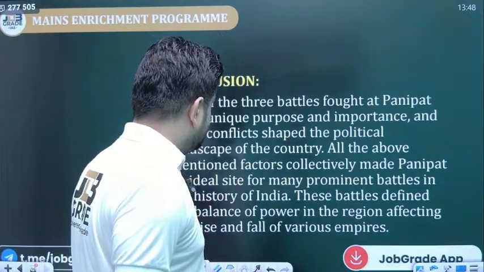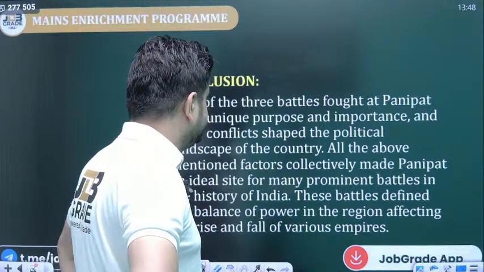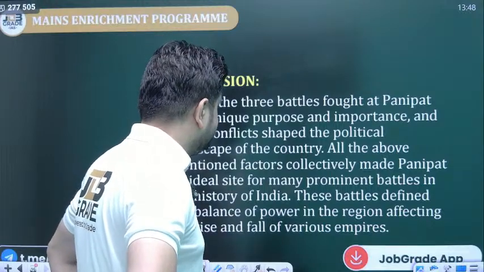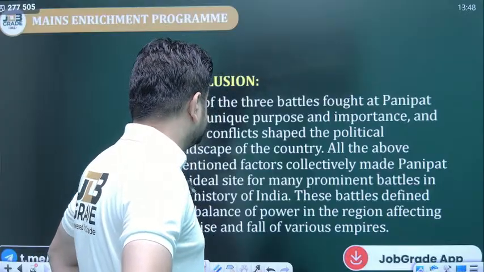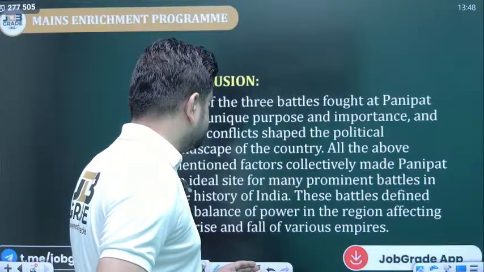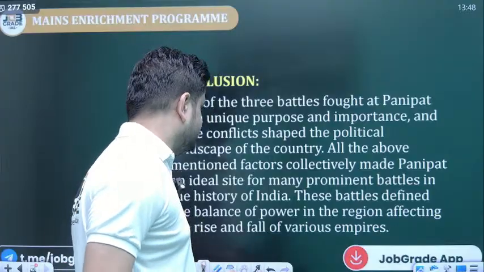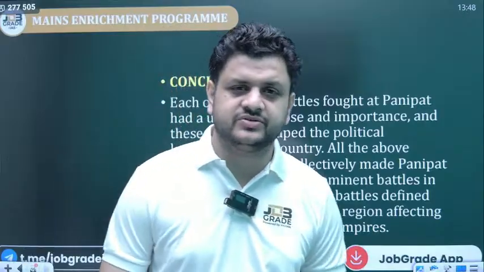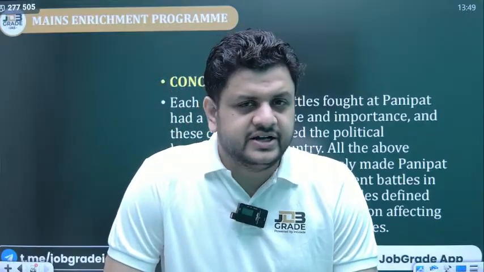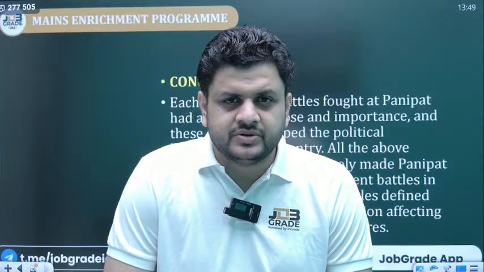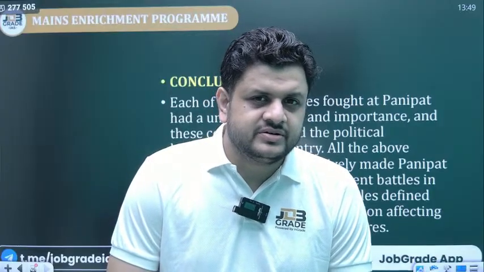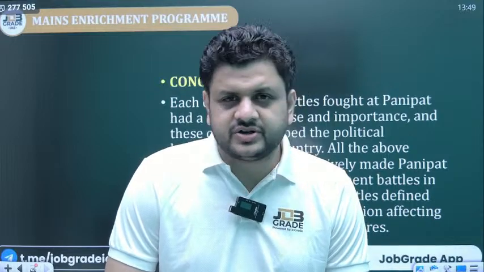So now all the above mentioned factors collectively made Panipat an ideal site for many prominent battles in the history of India. These battles defined the balance of power in the region, affecting the rise and fall of various empires. Sultans and Sultani era ended, Mughal era began. Mughal era ended, Marathas came to power. Marathas became weaker, rise of East India Company started.